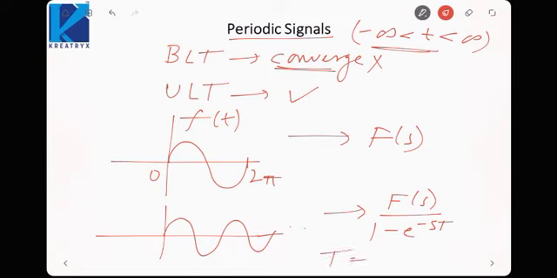time period. Okay. So first we convert the periodic signal into an aperiodic signal, calculate the Laplace transform, and then divide by 1 minus e raised to the power minus sT, where T is the time period. So this is how we can calculate the Laplace transform of a periodic signal. This must be kept in mind because sometimes a direct question may come on this expression.